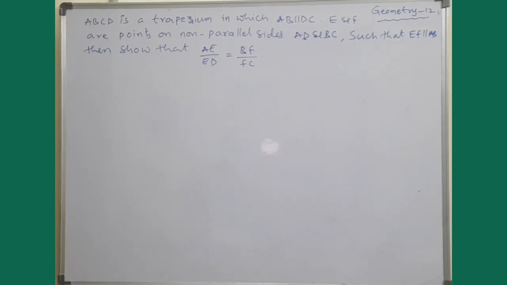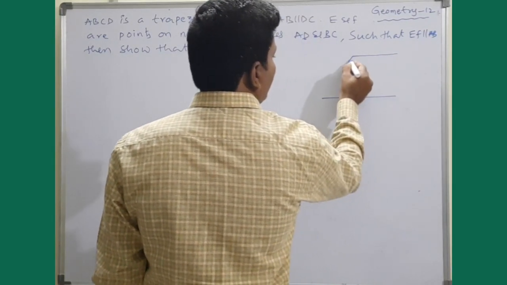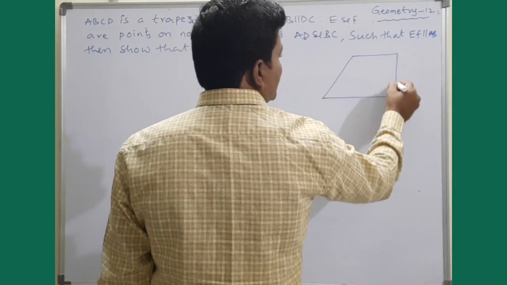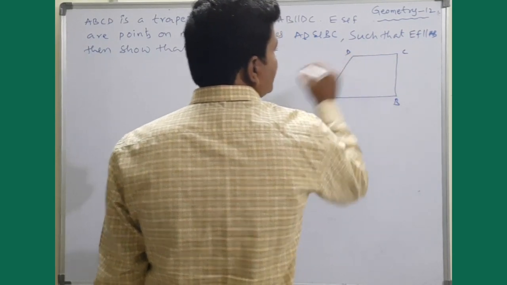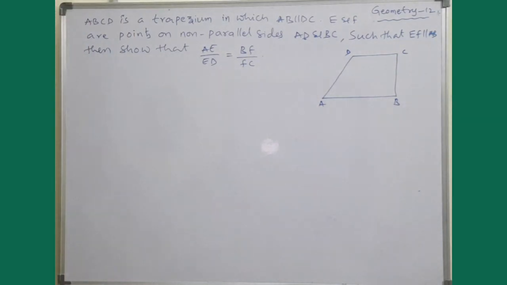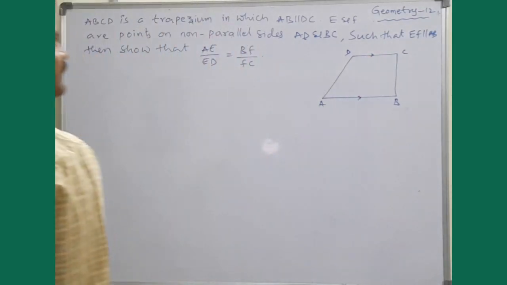So look at the statement. ABCD is a trapezium. Let it be the trapezium ABCD. What is given? AB is parallel to DC.